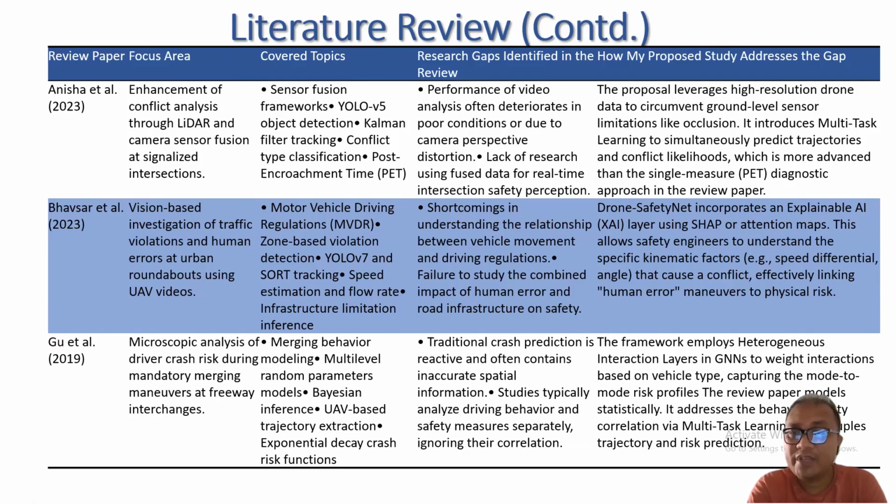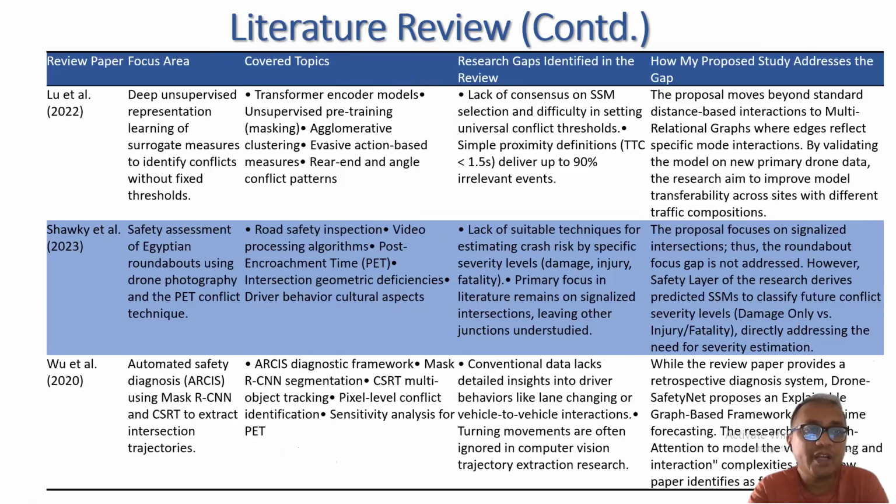In my framework, I will employ a heterogeneous interaction layer in GNN and weight interaction based on vehicle type and capture mode to model risk profile. So it is a little bit more advanced than the reviewed paper. There are also 3 other papers. Lu et al. 2022 use deep unsupervised surrogate measure to identify the conflict at a fixed threshold. But the proposed paper uses multi-relational graphs where each edge reflects a specific mode interaction.